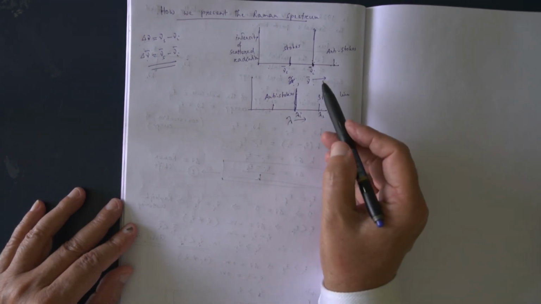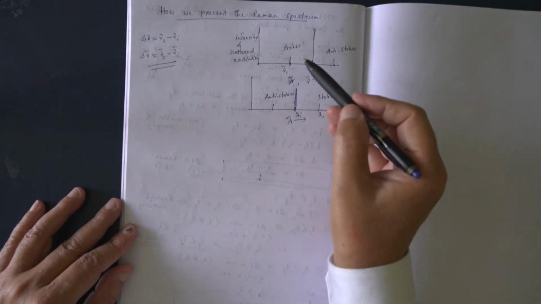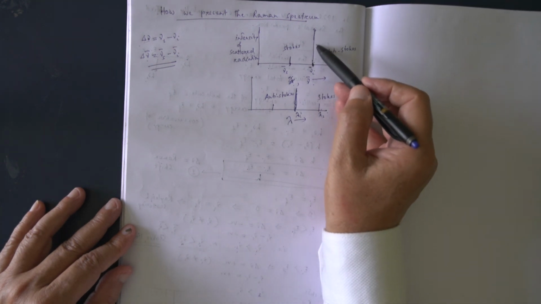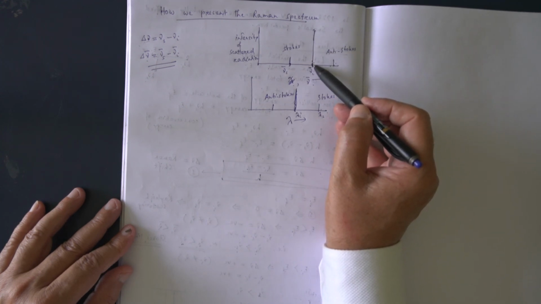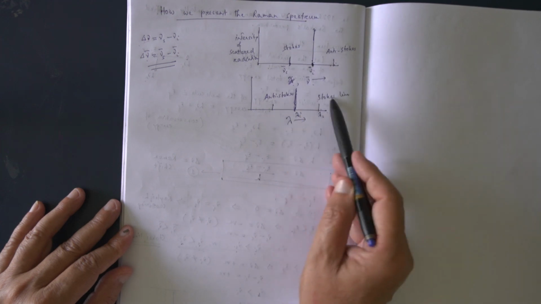So this is the difference. So we present the Raman spectrum like this. In the Raman spectrum we get the incident radiation and Stokes lines and anti-Stokes lines.